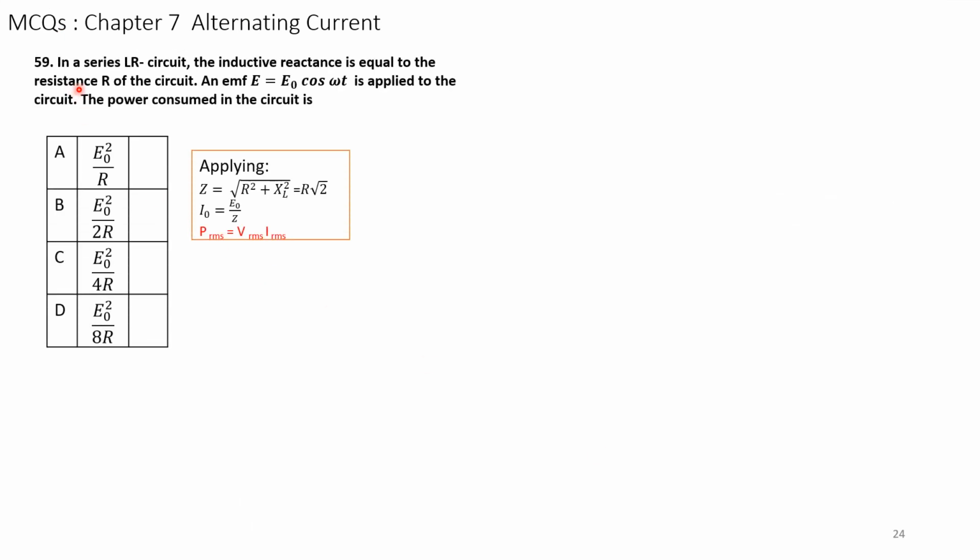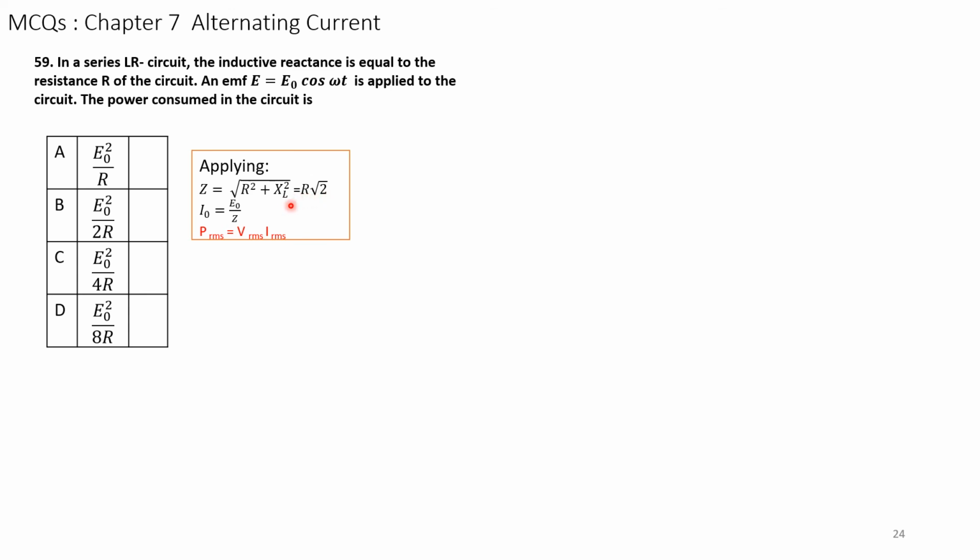Next question 59. In a series LR circuit, the inductive reactance is equal to the resistance R of the circuit, and an EMF E is equal to E naught cos omega t is applied to the circuit. The power consumed in the circuit is, we have to find. For that, we have to find the impedance. Impedance is given by Z is equal to square root of R square plus XL square. But the inductive reactance is equal to the resistance, so XL is equal to R. That is R square plus R square.